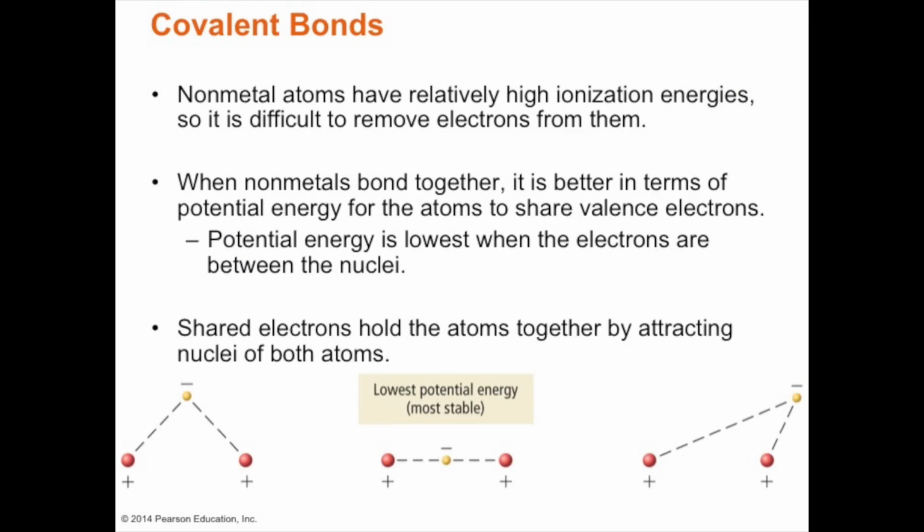Covalent bonds involve the sharing of electrons, and nonmetal atoms have very high energies to ionize them. So when they bond together, it is better to share valence electrons, so the potential energy will be really low. Shared electrons hold the atoms together.